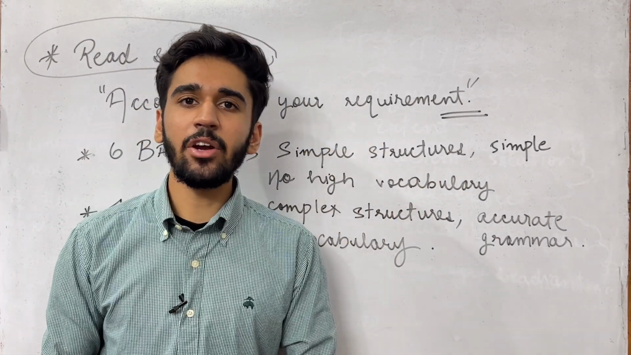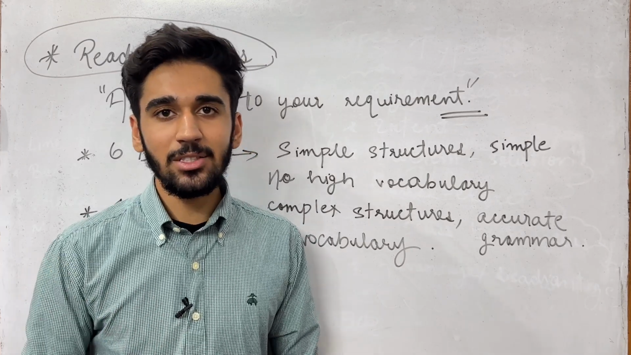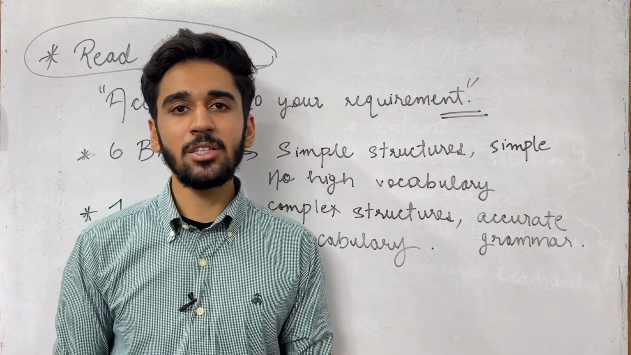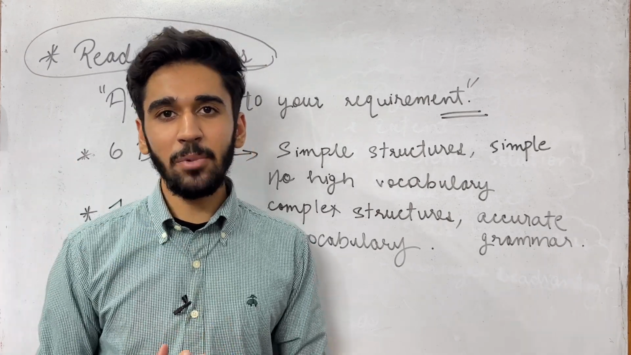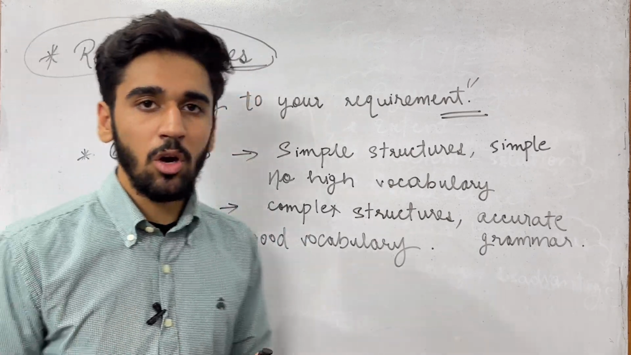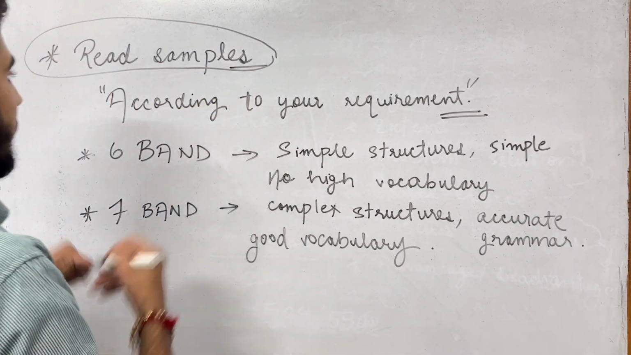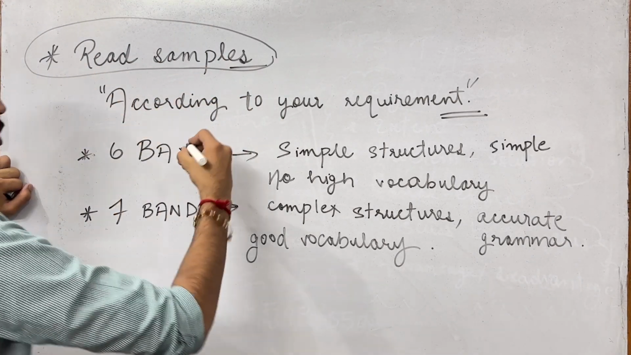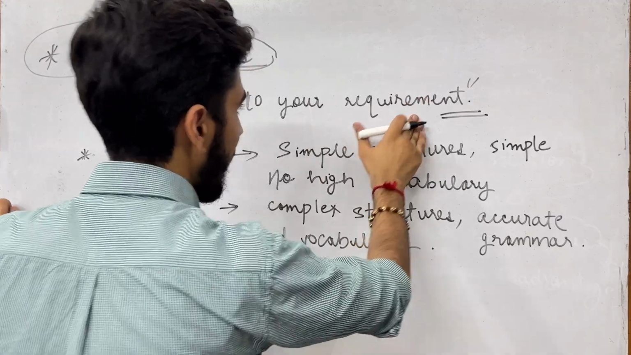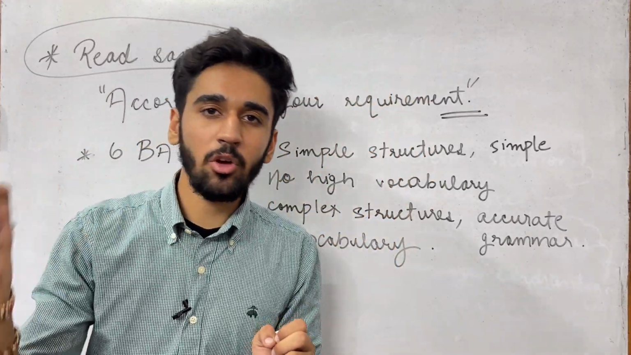First of all, you can read samples very easily from Google. You can search for 6-band essays, 7-band essays, 8-band essays. That way you can easily get samples and read whatever essays you want. You can also download some free apps for IELTS, and learn from there. I have written here, in inverted commas, "according to your requirement." Please, please, please read the essays according to your requirement.